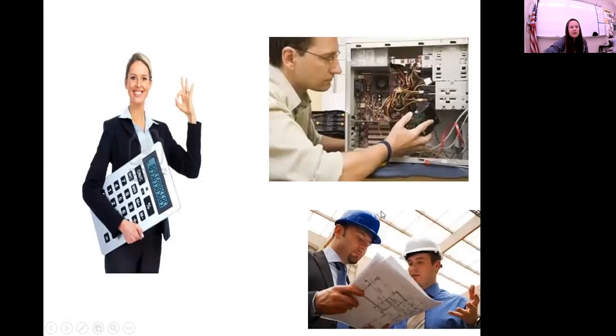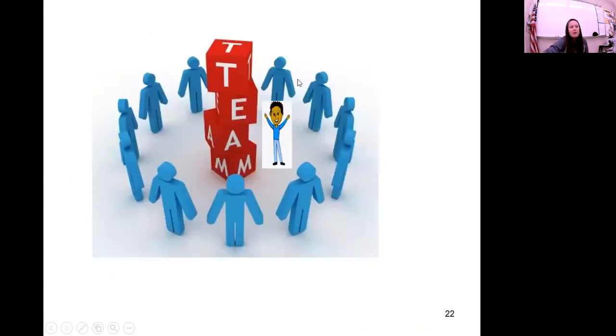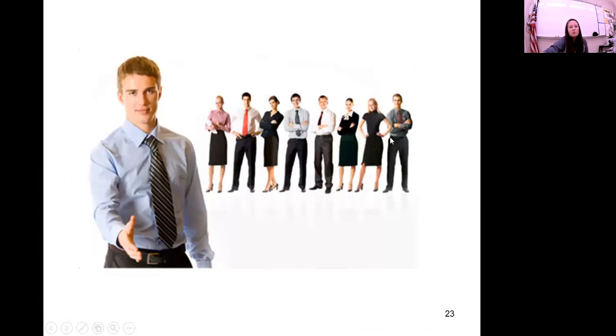All right, so these folks right here, an accountant, a computer specialist, and an engineer, these are mid-level managers. These are your specialists. CEO, this is top. And this is managed by others. You got a little team leader here. And then this would be an example of a supervisor.